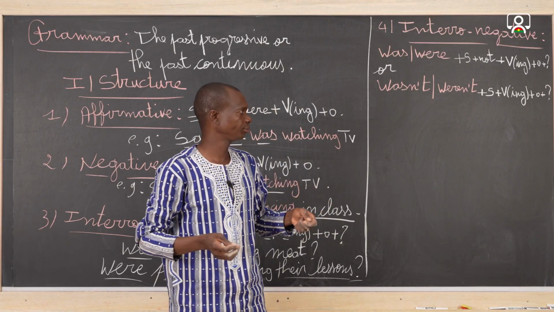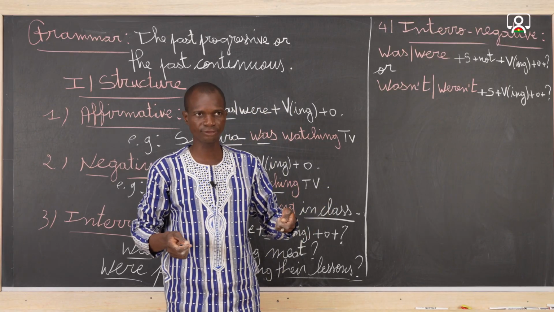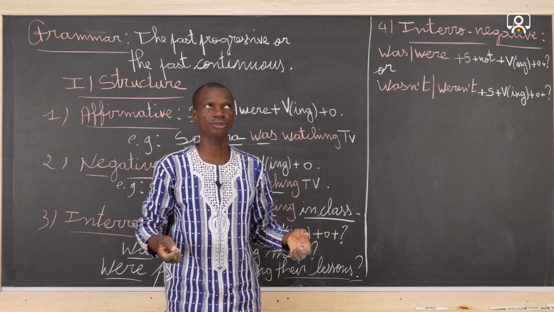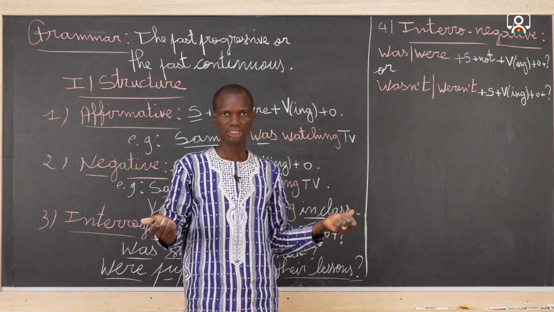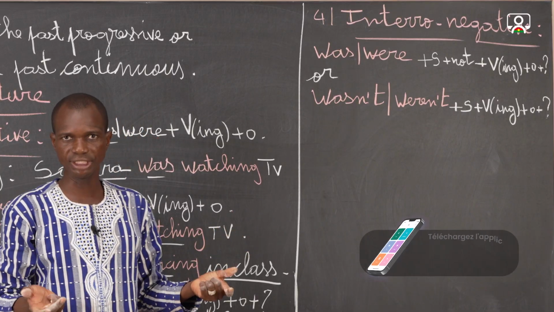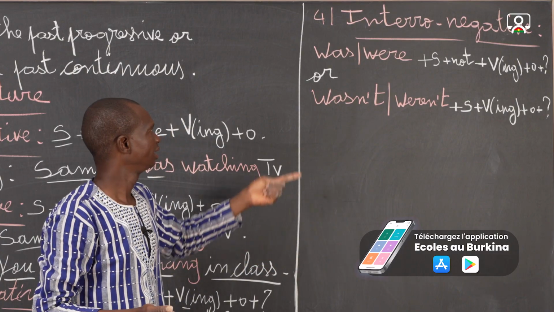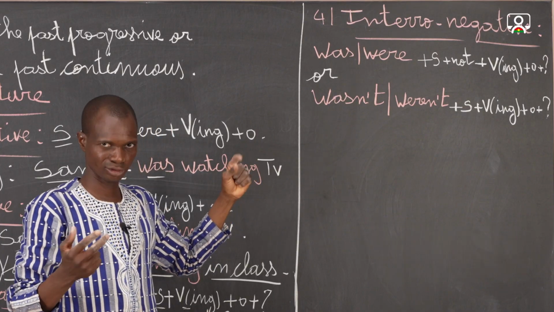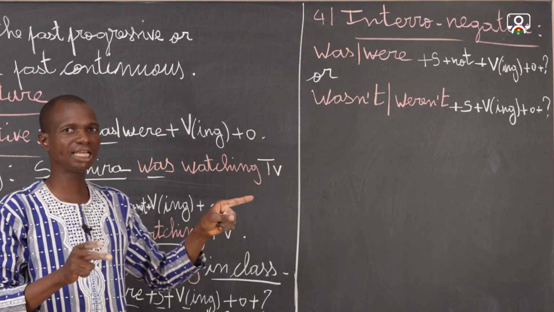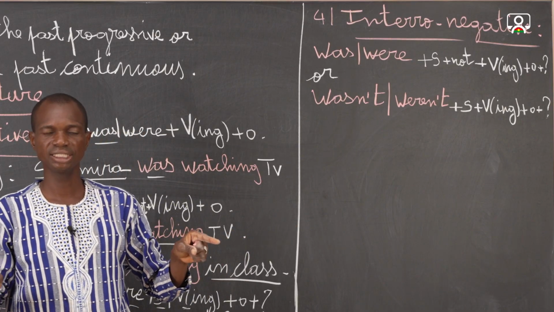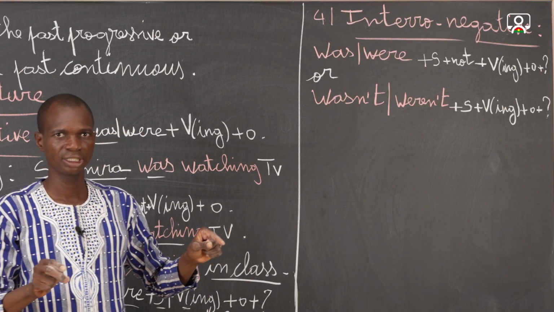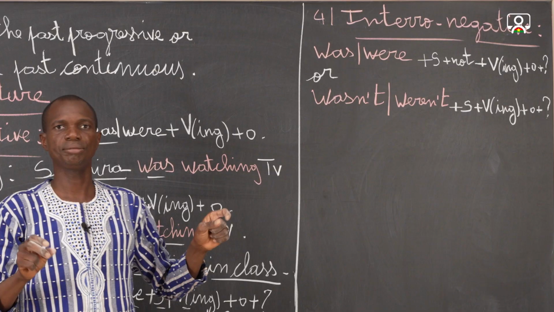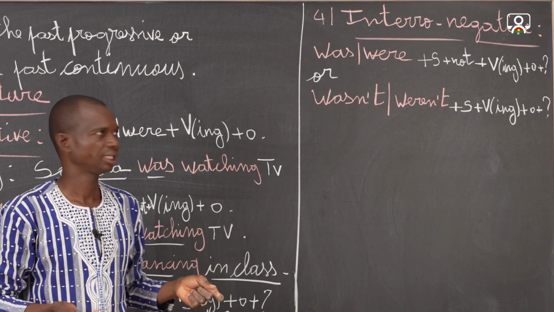Now, if, for example, you are asked to give the interronegative form of a sentence, as for example, I was eating some rice, you have the possibility to choose the contracted or the uncontracted form. For example, a person who says, was I not eating some rice? It is correct. If his neighbor says, for example, wasn't I eating some rice? This is also correct.